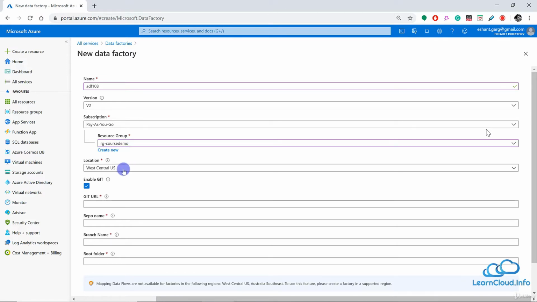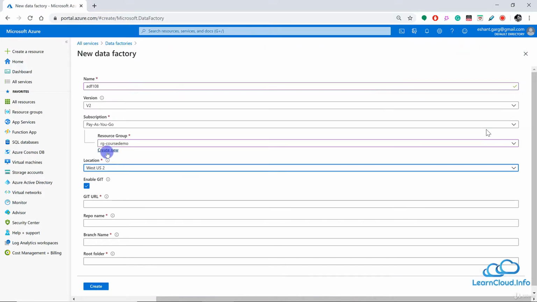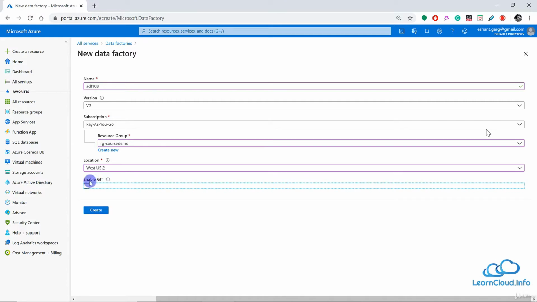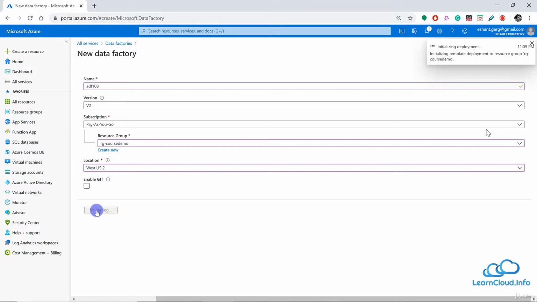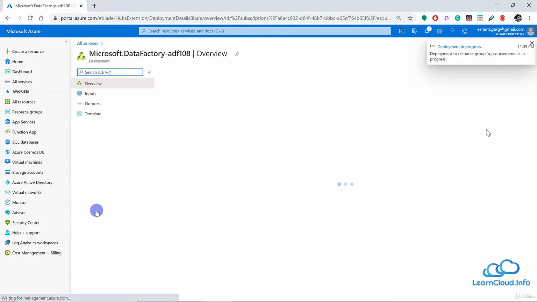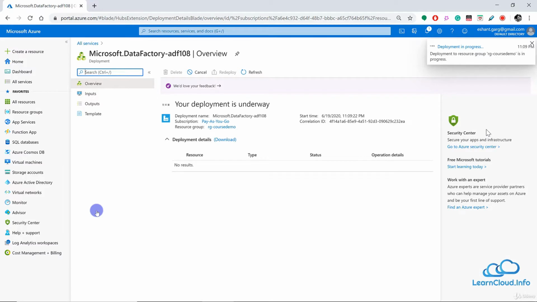And then we have the location. Location is important because we want to create all our resources in the same location if possible, or close to our users. For demo purposes, I'm fine with West US 2. It is close to my existing location anyway. Right now I'm not using Git, and we'll talk about Git sometime later, but this is enough information to create our brand new Data Factory account. So let me click on create, and I think it will take a few seconds to create this new account. Let me pause my video here, and I will come back when it's complete.